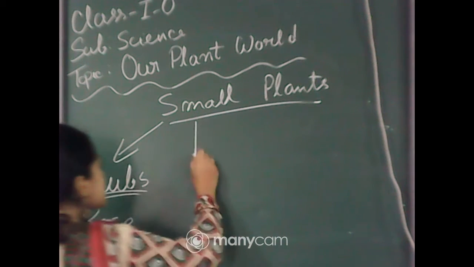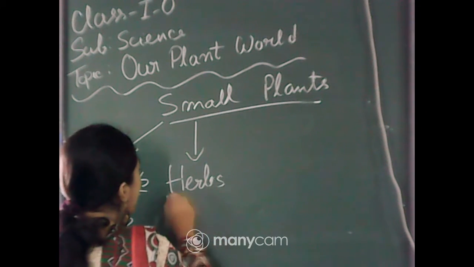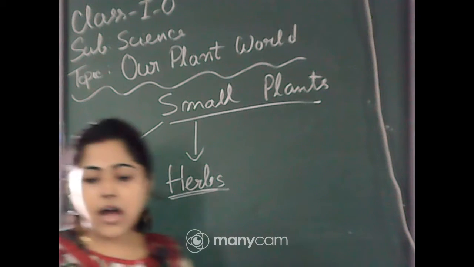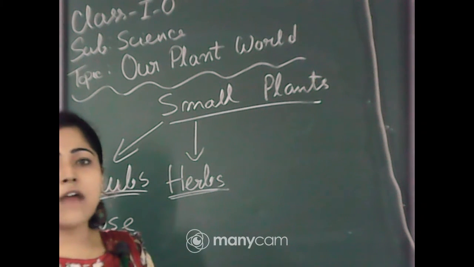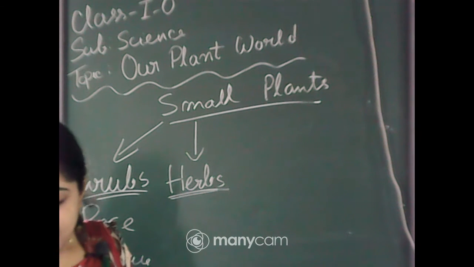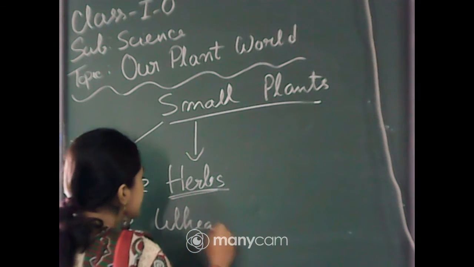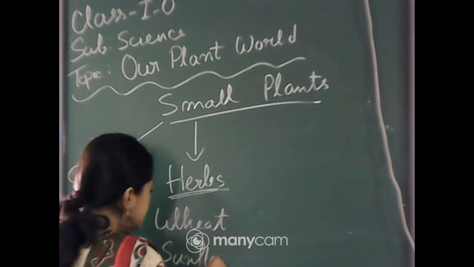And the next one which we learned is herbs. Have you remembered the examples of herbs? Examples of herbs are sunflower and wheat. We already discussed those things before the puja vacations, right?